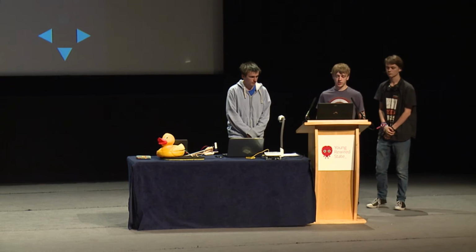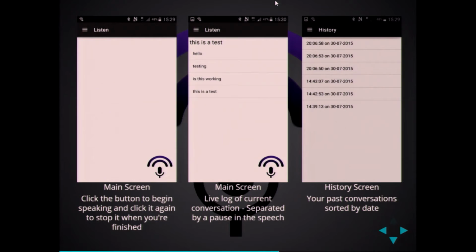So this is our GUI. The first screen is the main screen that you get to as soon as you turn the app on. The icon in the bottom right, you click it and it starts transcribing, and toggle to turn it off again. The second screen is during the actual live speaking, it'll start printing it out, separated by a pause. The history screen is on the right, sorted by date.